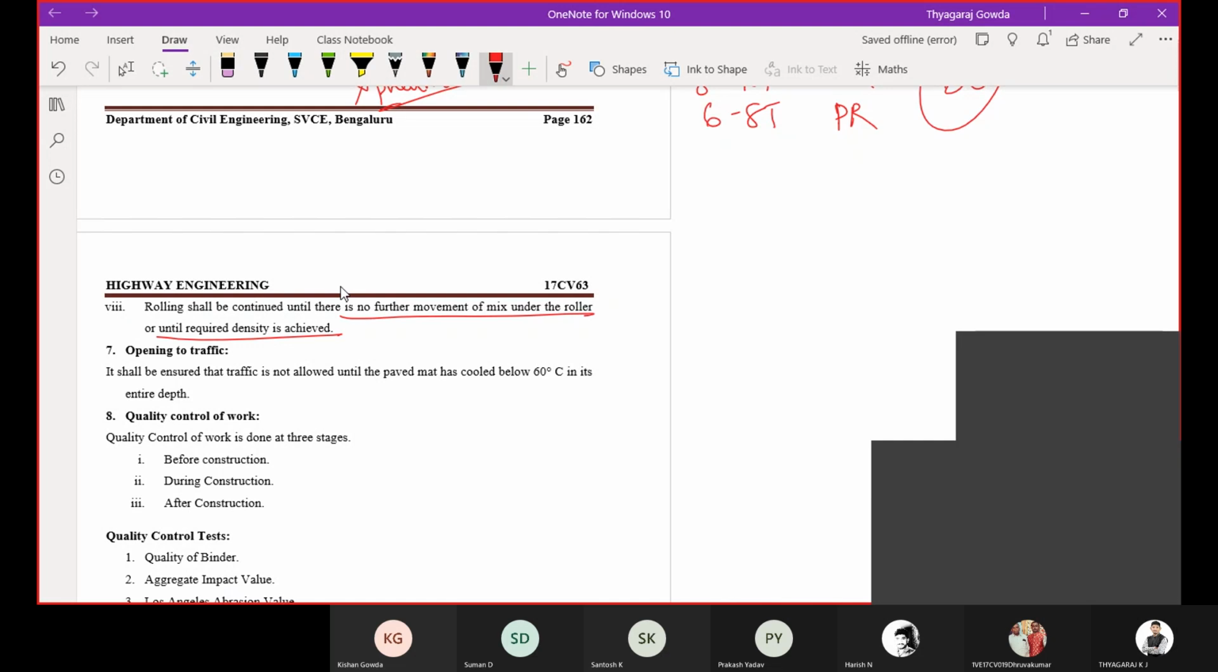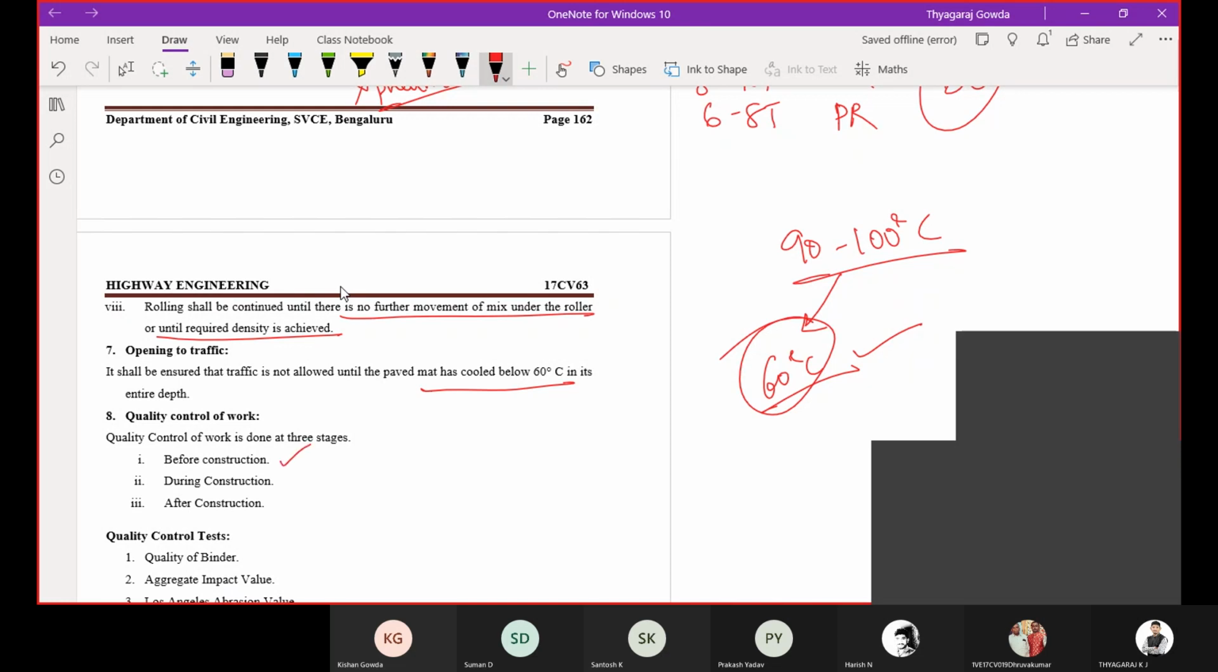Then opening to traffic: it is not opened till the mat cools to 60 degrees. When you lay the mix it will be at 90 to 100 degrees Celsius, so it should cool to 60 degrees Celsius. Till then we are not going to allow traffic to use the bituminous layer. Then opening to traffic is over.